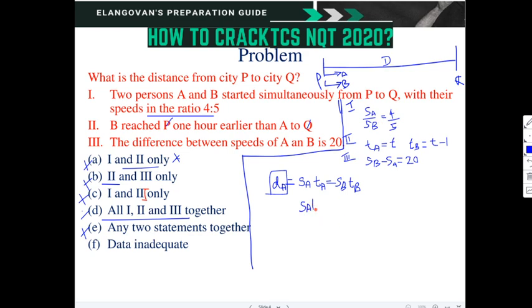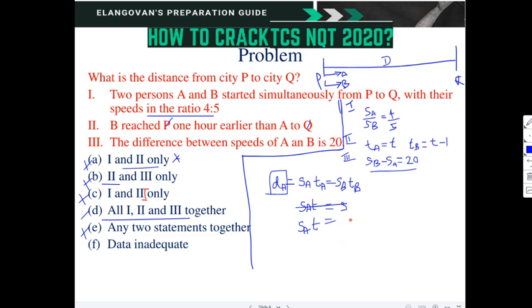TA is T, which is equal to SB. So SA into T is equal to, from this I am writing SA.